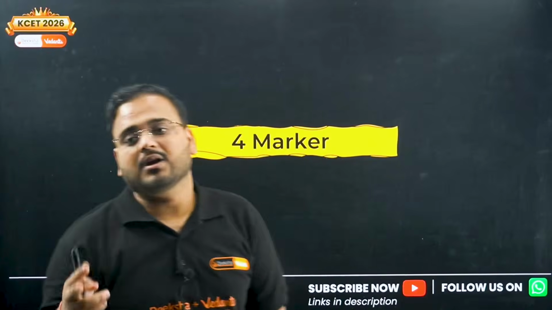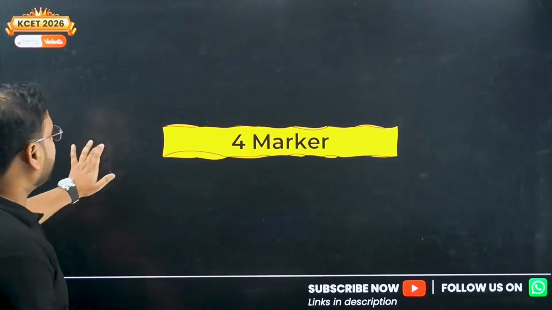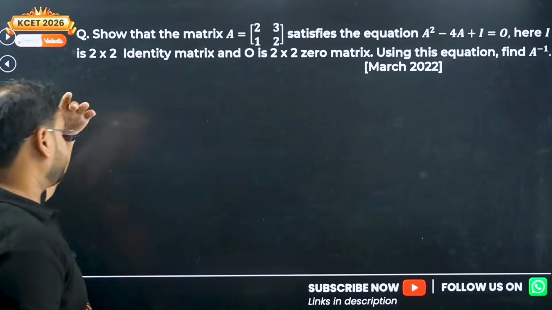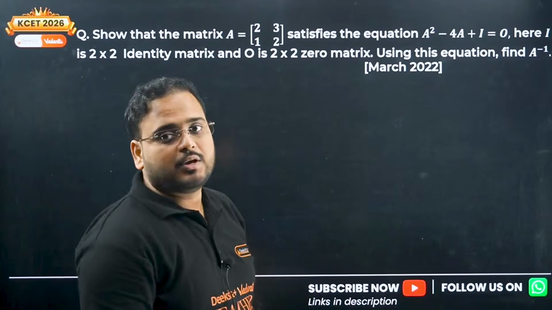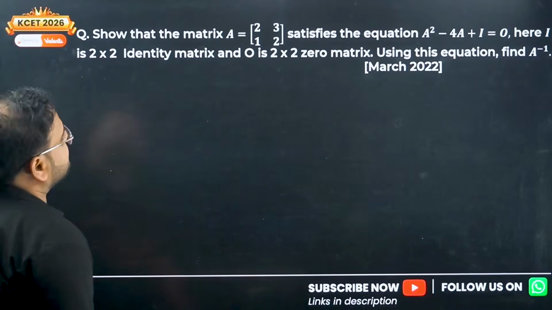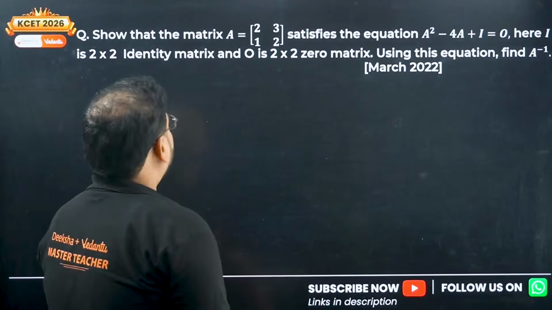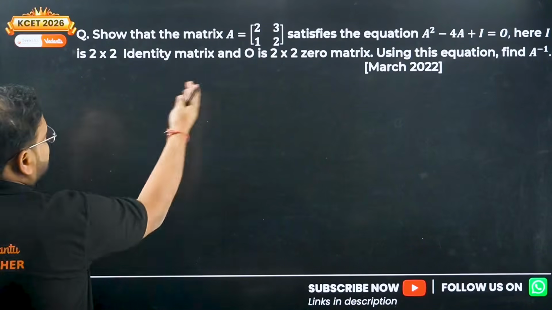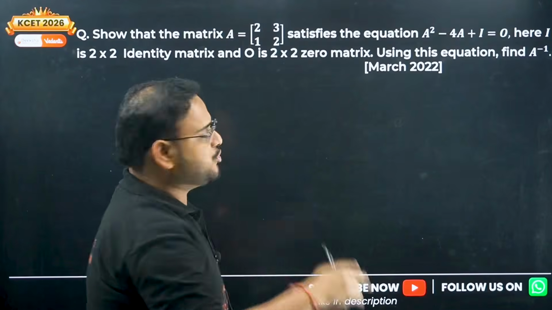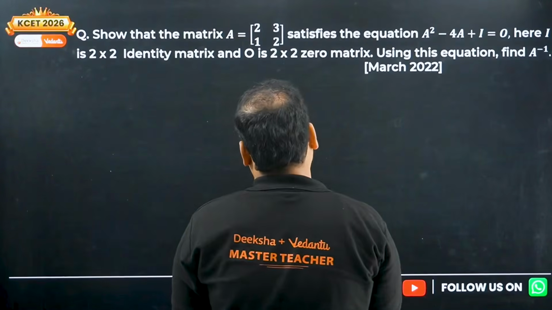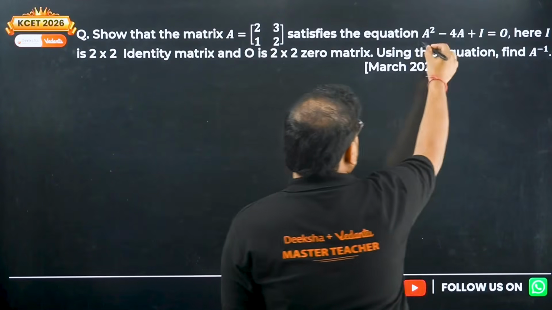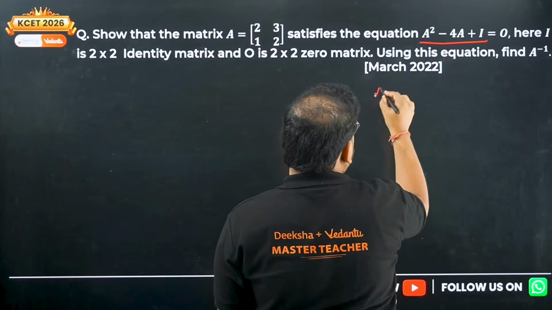Now we're going to move on to the 4-mark category. Have a look over here. Show that the matrix given like this satisfies the equation, where I is the 2 cross 2 identity matrix and 0 is the 2 cross 2 null matrix, and find A inverse. To prove this, we need to find A square first.